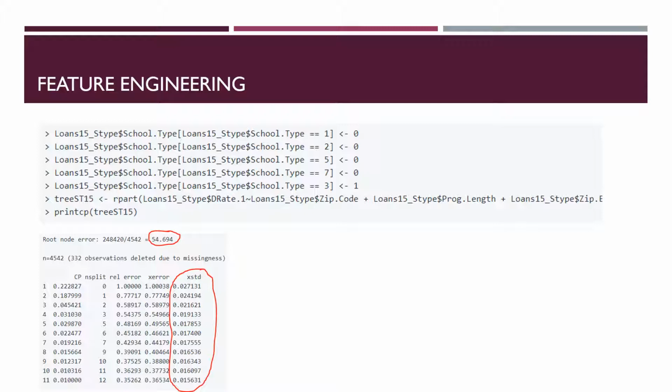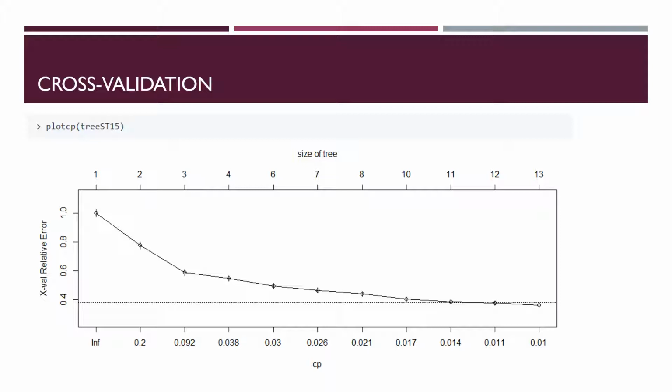Compared to the original decision tree 15, the newly created decision tree, tree ST15, with my newly created binary school type variable, has a lower root node error and lower xstd, the cross-validation standard error, for each corresponding CP. The plotcp function gives us the relative cross-validation error for different tree sizes, and it appears that n equaling 11 minimizes the relative error with respect to the geometric mean. One could perhaps interpret this visual as n equaling 12 minimizing the relative error, but that would add additional computation in exchange for little marginal improvement in terms of minimizing the relative error.